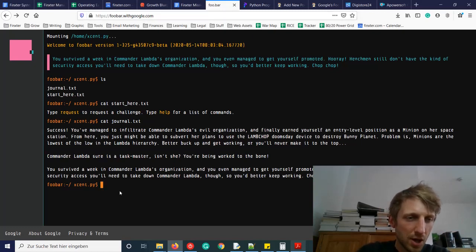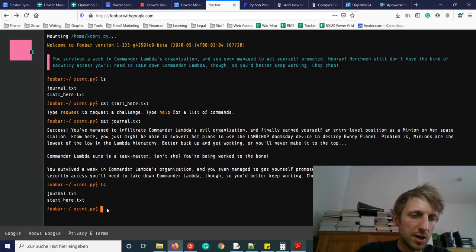If you participate in this challenge, Google forwards you to a shell-like environment, where you have the usual shell commands like ls to show the directory, and so on. Here you have two files, and if you look at them, you type in cat journal, for example.